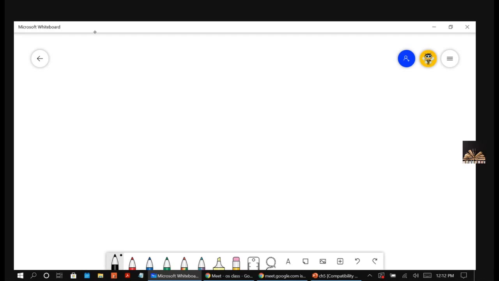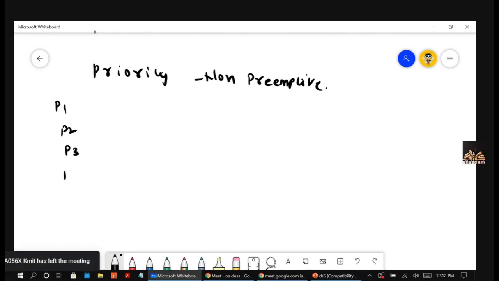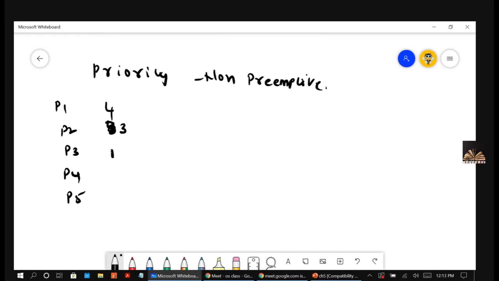So here, do this priority which is non-preemptive. But I am giving it with the arrival times, right? So let's consider there are 5 jobs, P1, P2, P3, P4 and P5 with the burst times 4, 3, 1, 5, 2. This is the burst time.